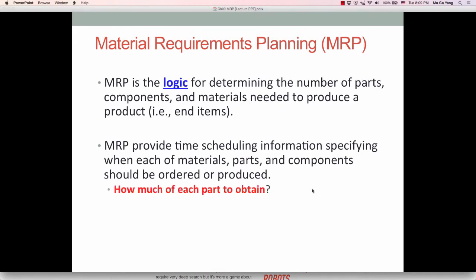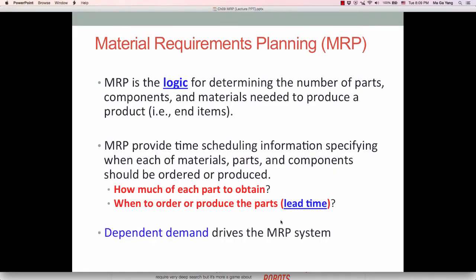It also informs how much of each item, each part, to obtain, and when to order or produce the part, considering the lead time information. Because when you order a certain item or part, we may not receive it today. It sometimes takes a week, sometimes more than a week. So lead time information should be considered. That's why it's a very complex process. Simply put, dependent demand drives the MRP system.